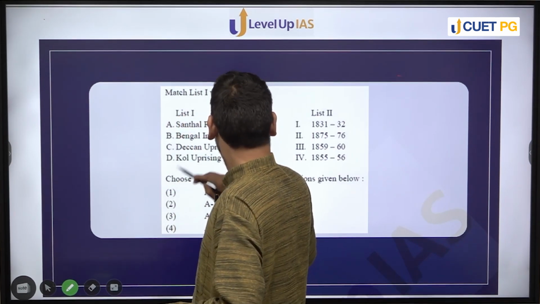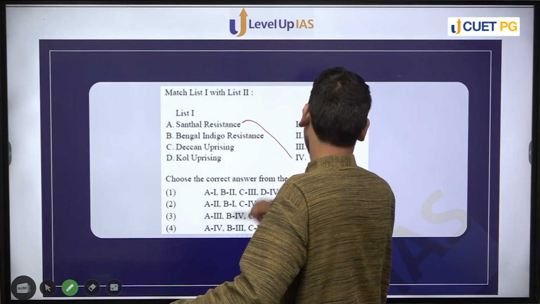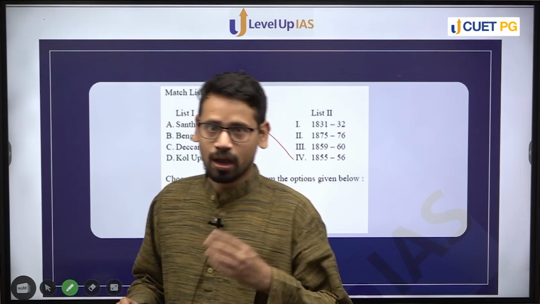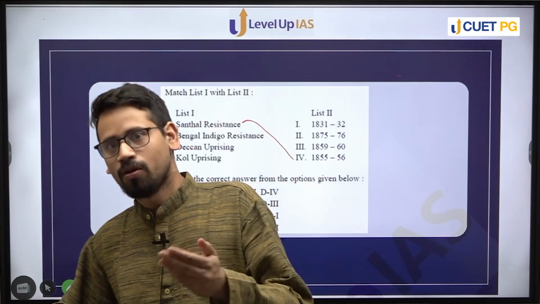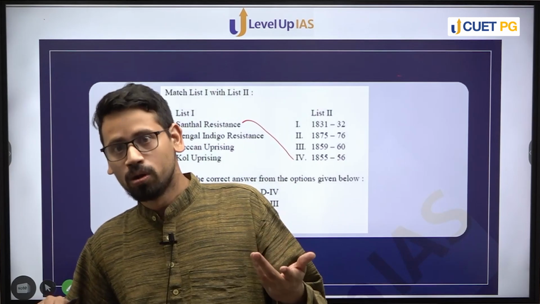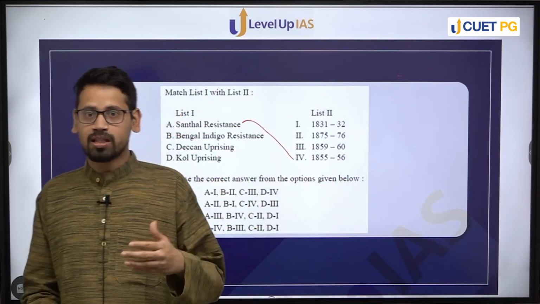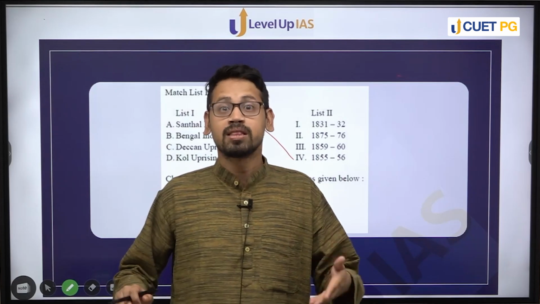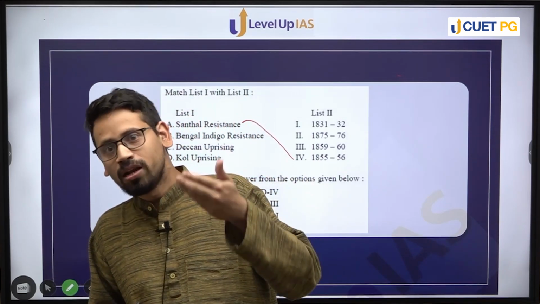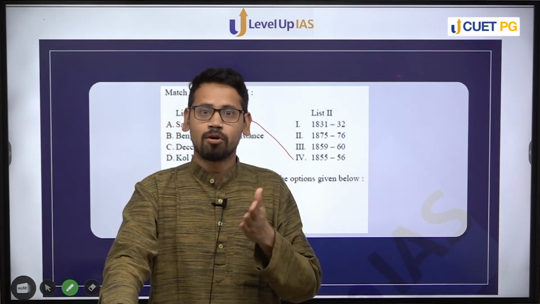Now, Santhal resistance happened in the year 1855-56. You must know Sidhu and Kanu, the two brothers, and other people were also involved in the Santhal Hool, what we call the Santhal Hool. The Santhal uprising was largely a result of the introduction of the Zamindari system in the Santhal region, which led to the marginalization of the Santhals from their own territory.